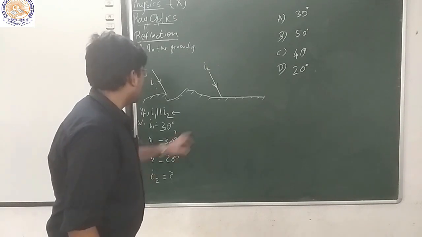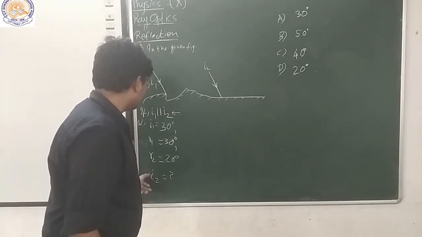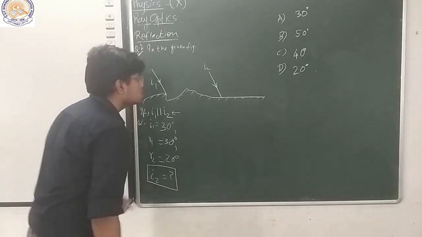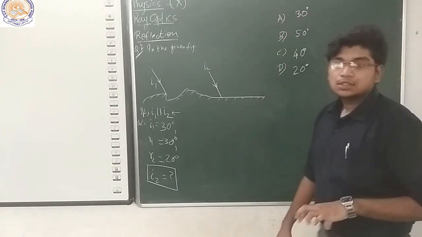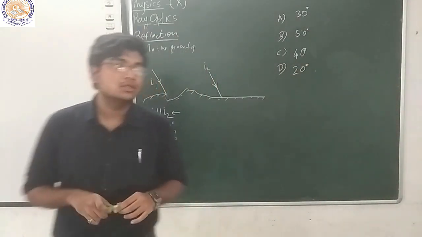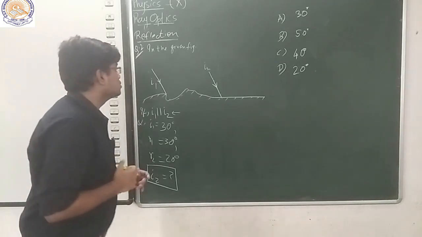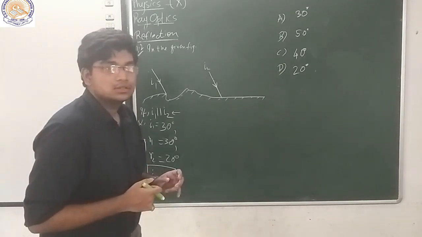And for R2, it's 20 degrees, and they have asked for I2. This is our question. So here are the options. Solve the question by pausing the video. Solve it.